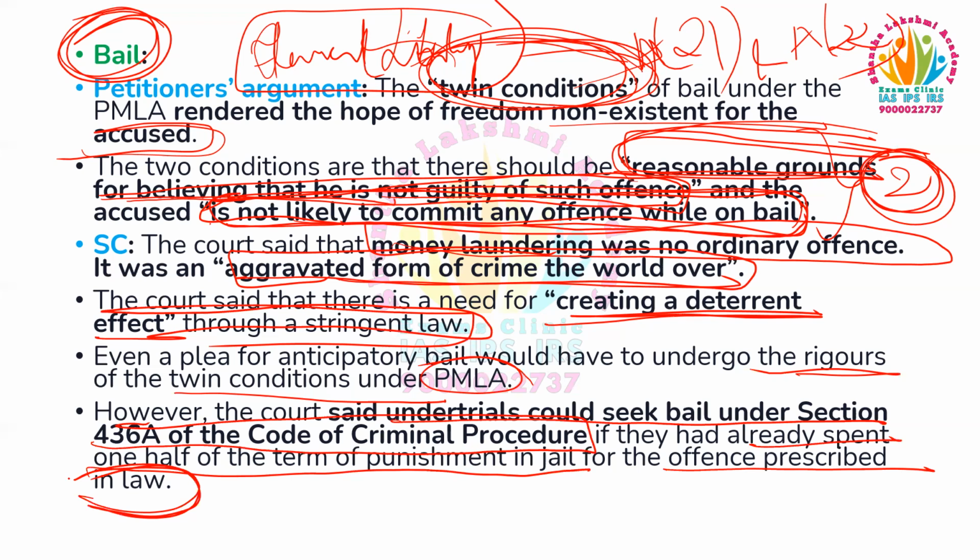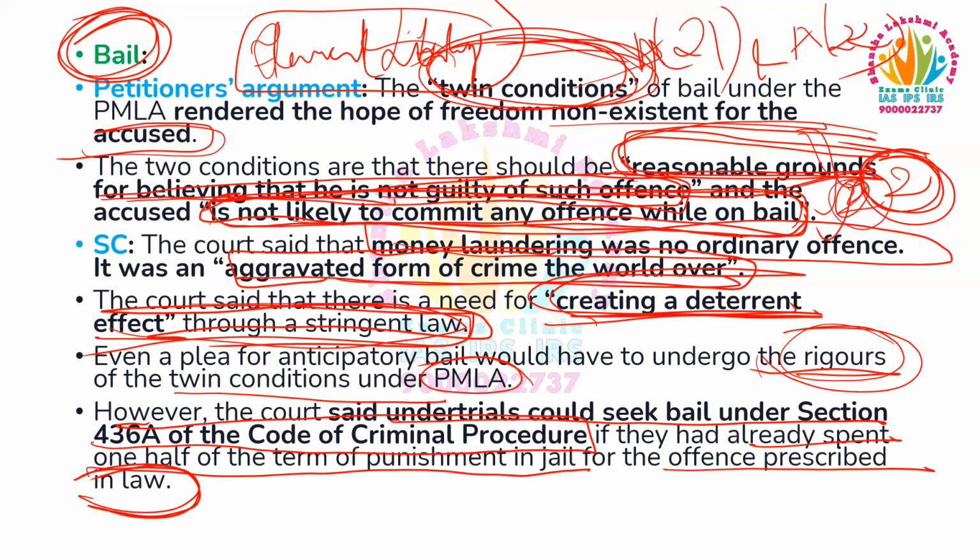And regarding this, the Supreme Court has upheld this provision by saying that money laundering is not an ordinary offense, and to contain it there needs to be a deterrent effect through stringent law. Even a plea for anticipatory bail would have to undergo a rigorous process, as these two conditions have to be met for giving bail.